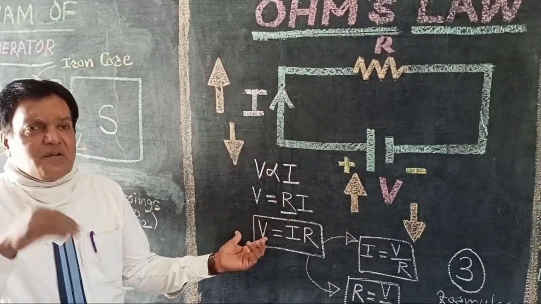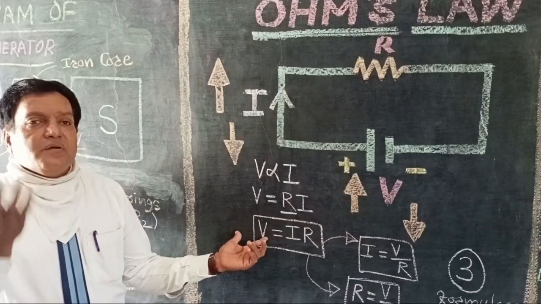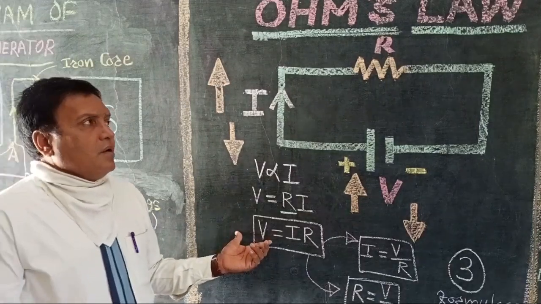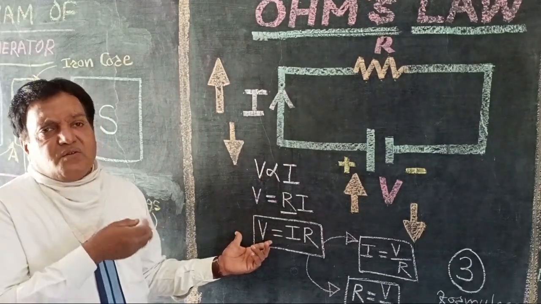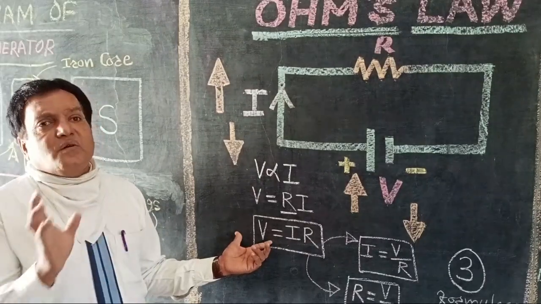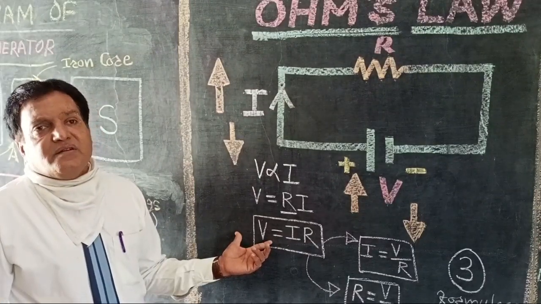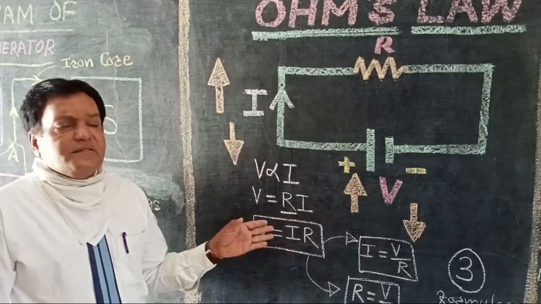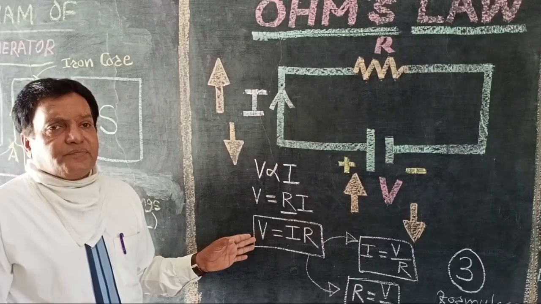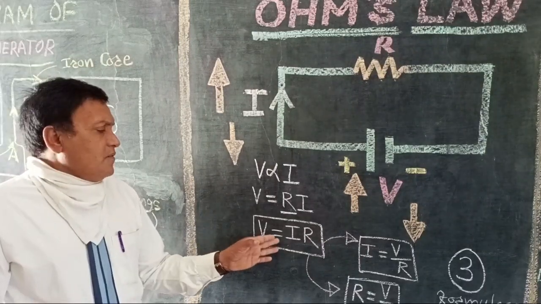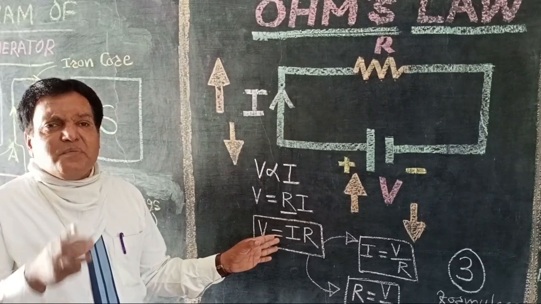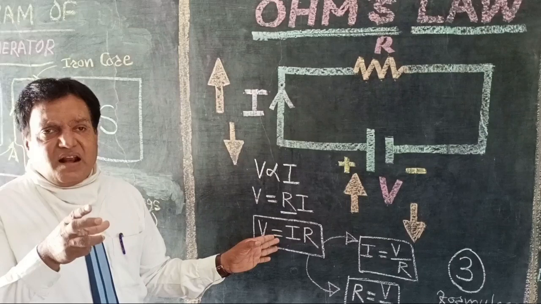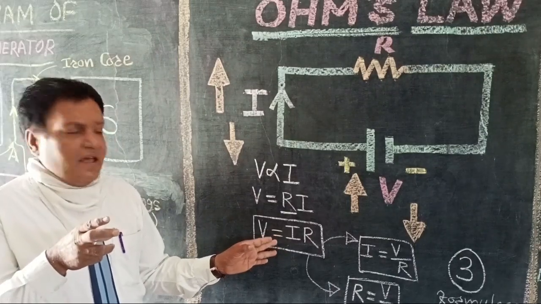This law is very simple and very important. When you reach technical education, engineering or some parallel education, these are the basic things. I have told you already that Ohm's law is always connected with you. If you enter technical education, then V is equal to IR is the expression for Ohm's law, and you have to keep in your mind only V is equal to IR, means V, I and R are related in this way.